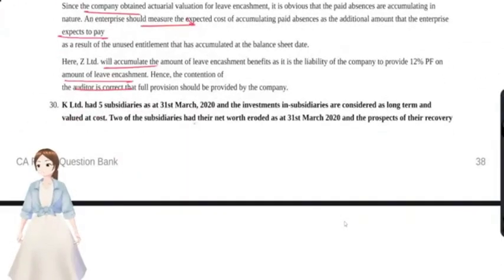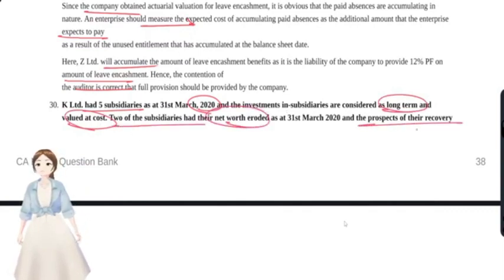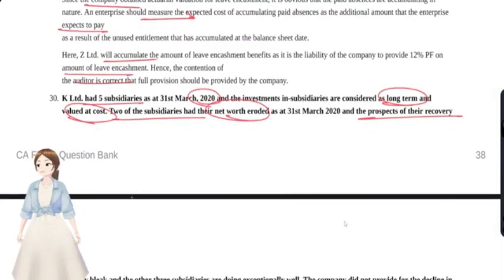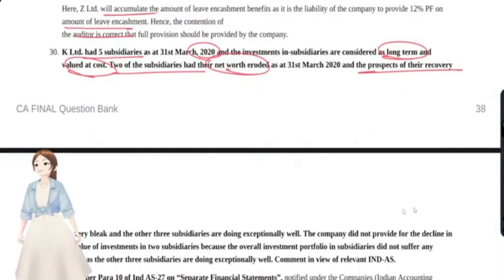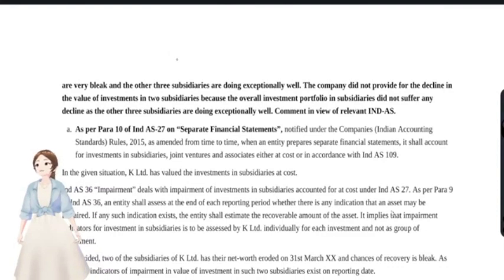And now we'll move on with our next question, that is question number 30. K Limited has 5 subsidiaries as on 31st March 2020, and the investments in subsidiaries are considered as long term and valued at cost. Okay, 2 of the subsidiaries had net worth eroded, and the prospects of their recovery are very bleak. That is, they cannot recover the investments that they have made.